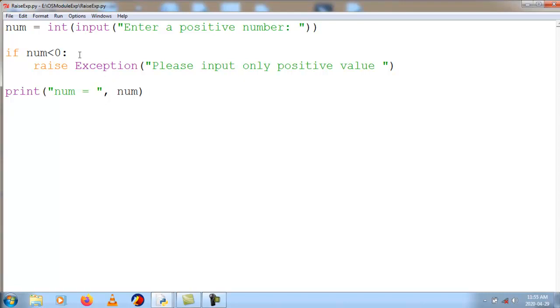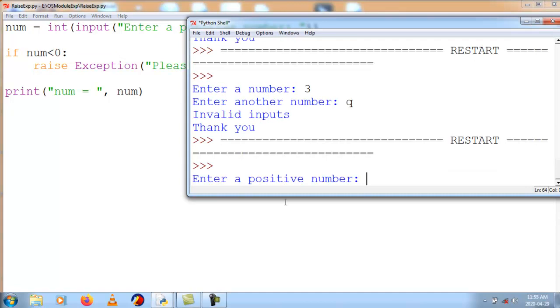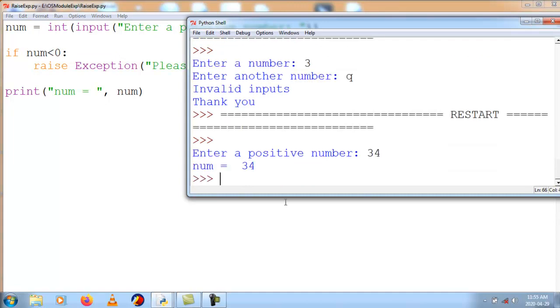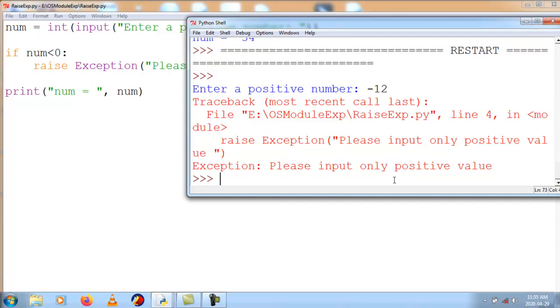So we will first try without statements. Run module, enter a positive number. I say 34. 34 is a positive number, and I am getting the number. Now I will take one negative number, minus 12. 12 is negative, so I will get the exception. Here I am getting my message, please input positive value only. Clear? That exception clause, input positive value, raise exception.